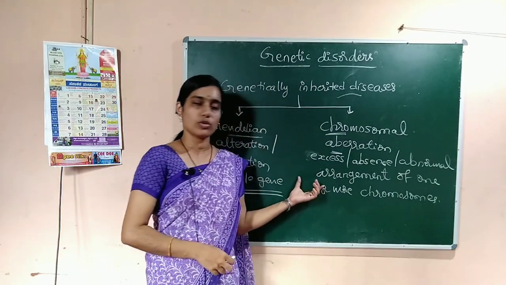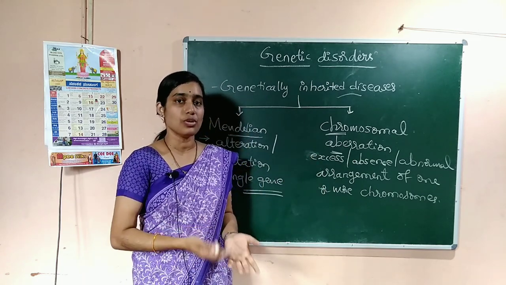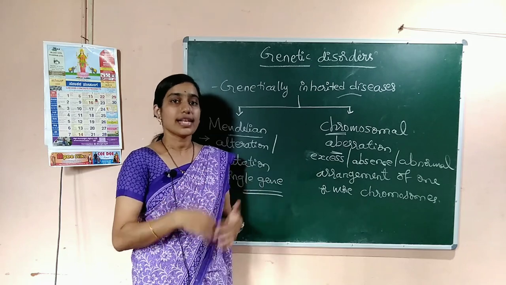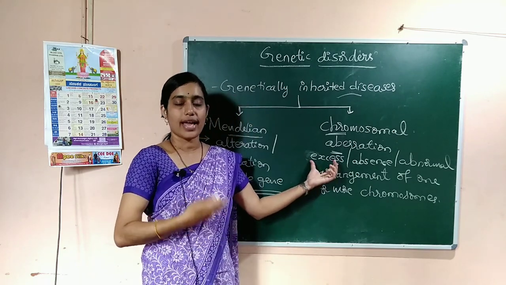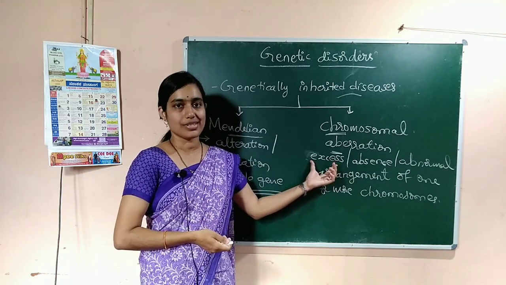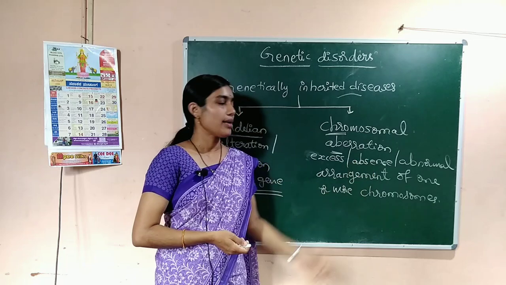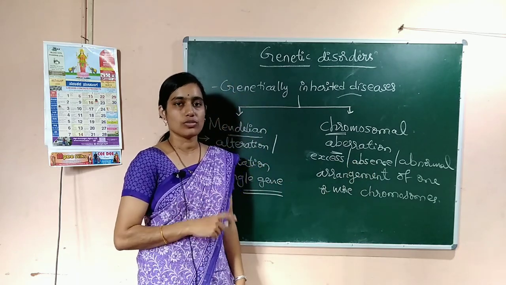So, what are chromosomal disorders? The disorders occur due to the presence of excess chromosomes, that means more chromosomes than the usual number, or in the absence of chromosomes, when some of the chromosomes are absent.